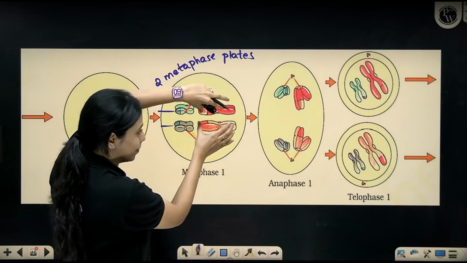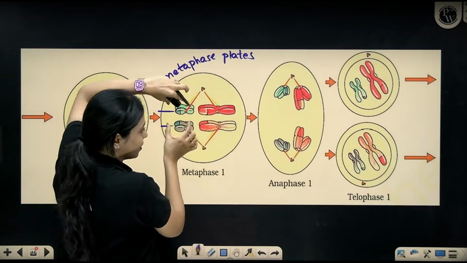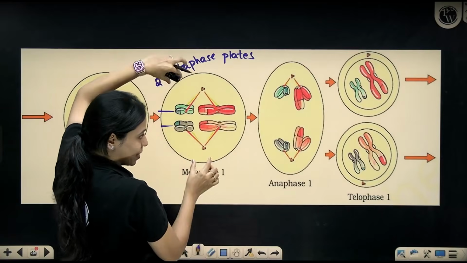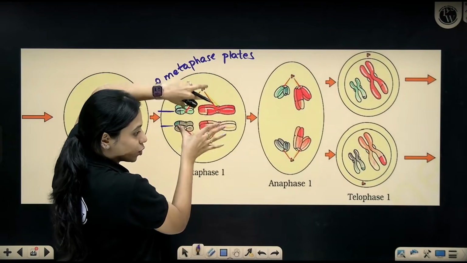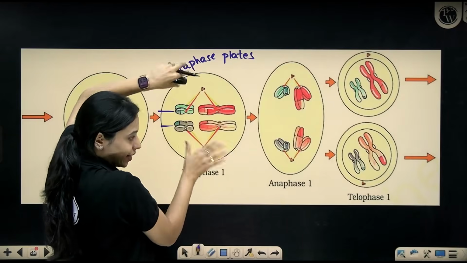These both were part of one pair. Now they both are getting separated. These both were a part of one pair. They are getting separated. So homologous pairs of chromosomes are being pulled apart and they are getting separated.